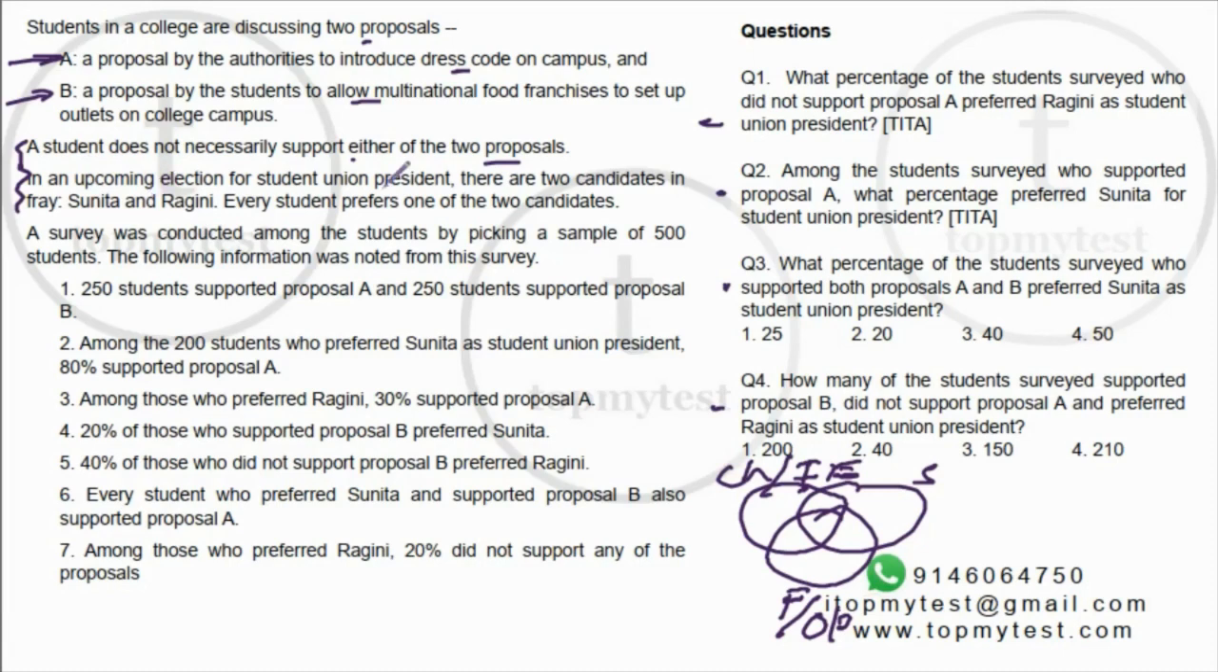In an upcoming election, the student union, there are 2 candidates, Sunita and Ragini. Every student prefers only one of the two candidates. So here you have that Chrome and Internet Explorer problem. If you don't vote for Sunita, you will be voting for Ragini. If you don't vote for Ragini, you'll be voting for Sunita. So you'll need to be careful about what is not Sunita, what is not Ragini, right? The total sample is 500, and then you have information which is given, right? So let's draw a Venn diagram and try to fill out the regions.